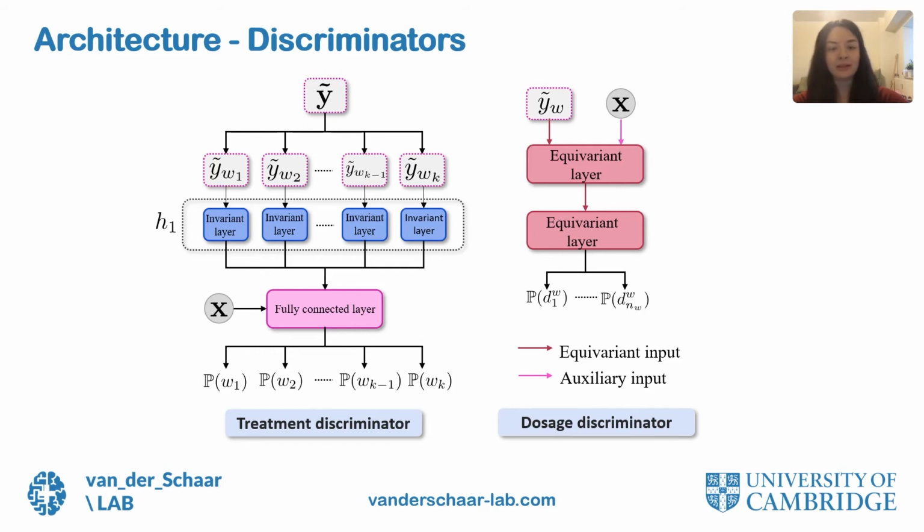On the other hand, each dosage discriminator receives as input a set of dosage outcome pairs corresponding to a given treatment, and it is tasked with outputting a probability for each element in the set. In order to define such a function for the dosage discriminator, we consider the input and output as vectors, but then require that if we permute the elements of the input vector, then the output should be permuted in the same way. To do this, we use permutation equivariant layers to build the dosage discriminator.